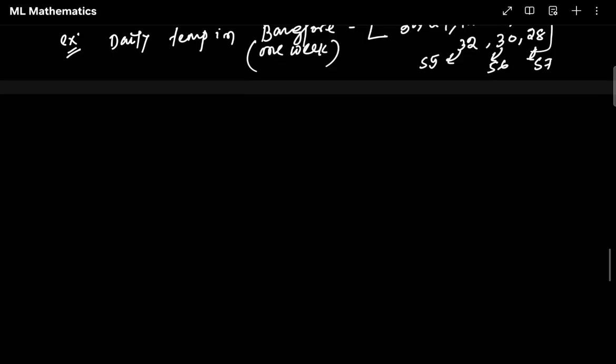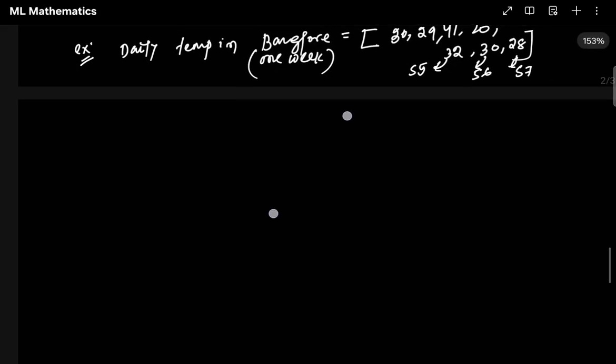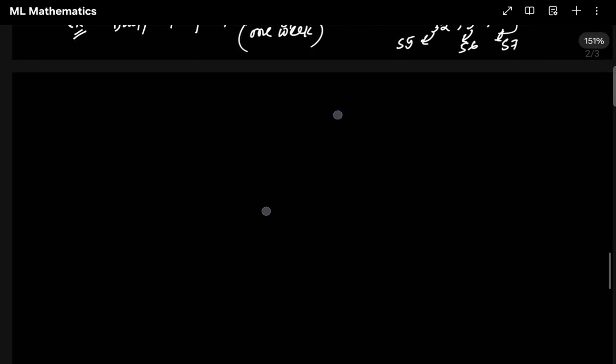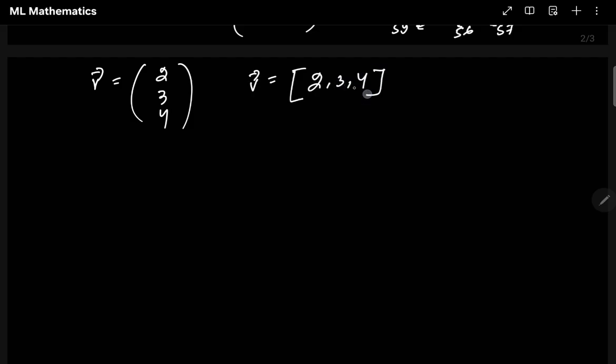Now if you have ever studied physics, you might know we write a vector like this, 2, 3, 4. This is the same as writing it in a list. Both are the same. This you write on pen and paper, and this you mostly write in coding format. Clear? Hopefully you guys are clear.